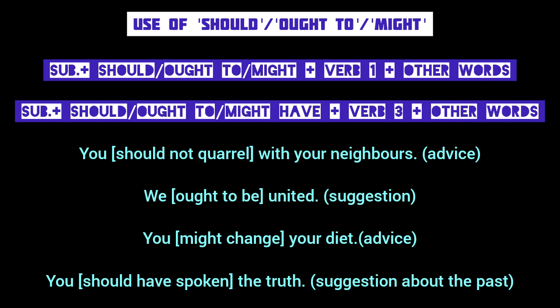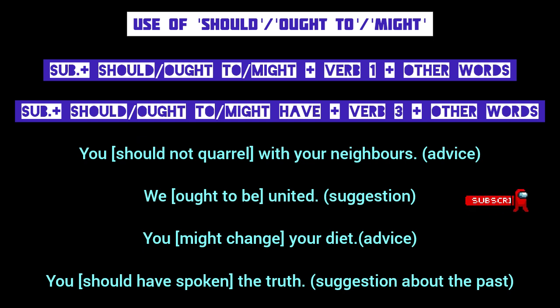Now look at the patterns or structures of the sentences of advice or suggestion on your screen. Subject plus should or ought to or might plus the first form of the verb followed by other words. For example, you should not quarrel with your neighbors. This is clearly a sentence of advice. Here the speaker is using the modal should to advise a person to not quarrel with his neighbors.